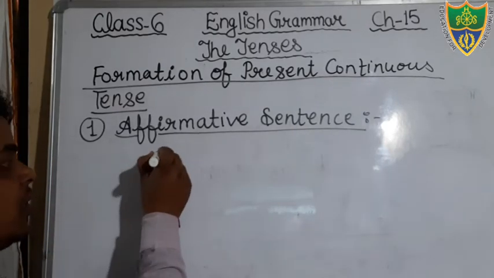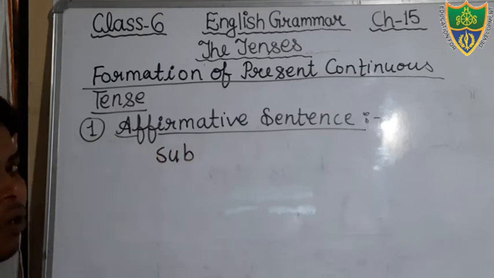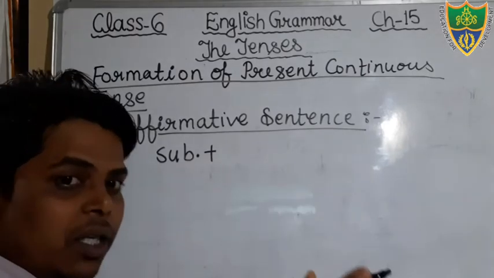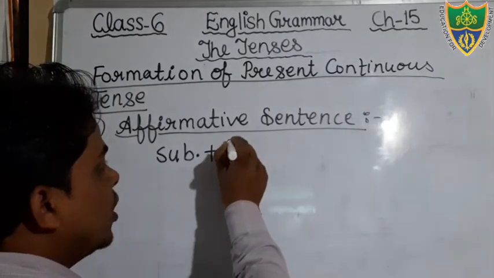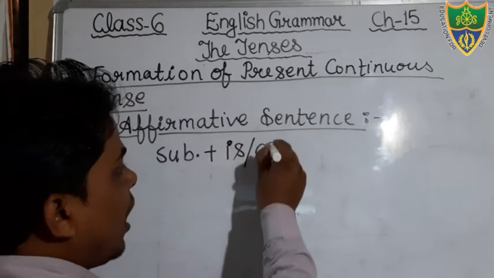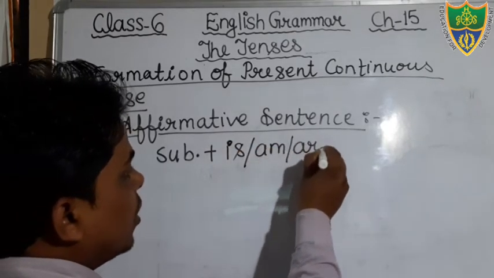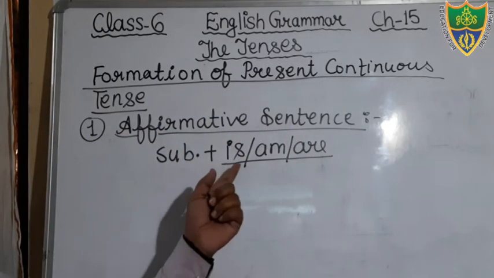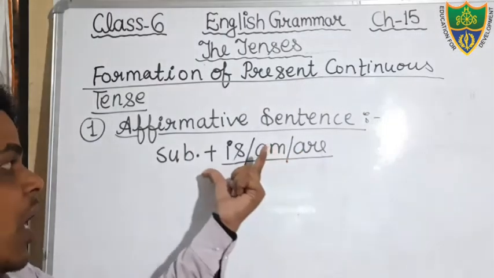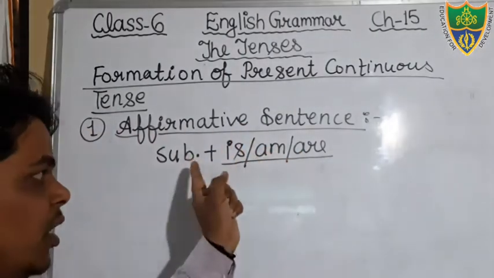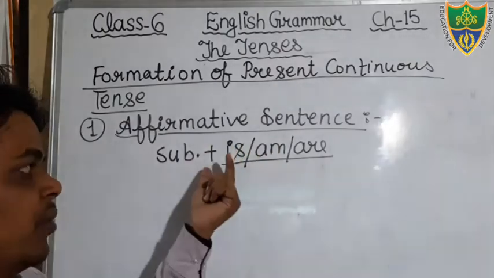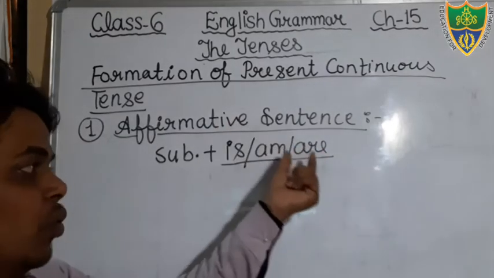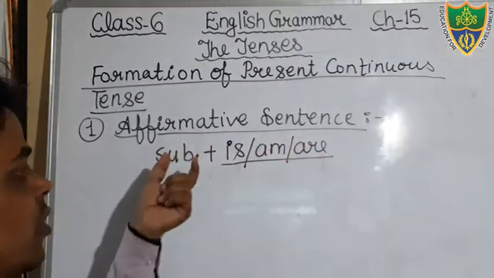What would be the structure of that? There will be a subject, and according to the subject we will use the helping verb. I have already told you what helping verbs we use here: is, am, or are. These are the three helping verbs, and we use them according to the subject. If our subject is I, then we will use am. If our subject is singular or he, she, it, then we will use is. If our subject is plural or you, we, they, then we will use are.